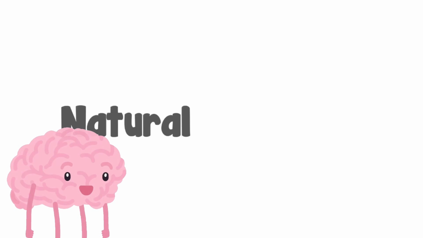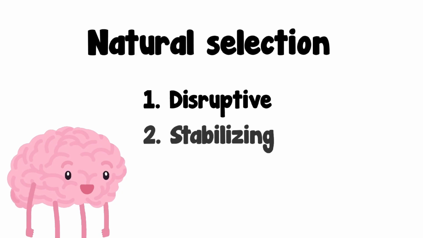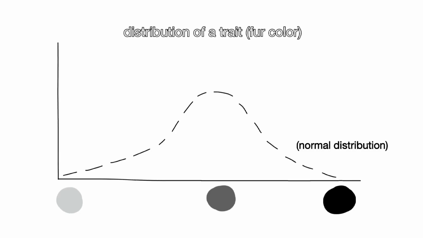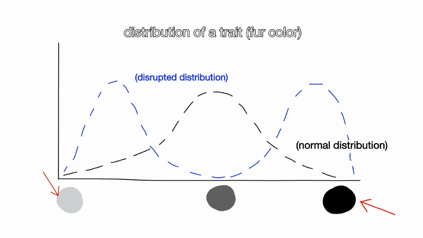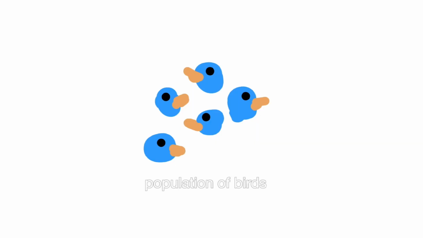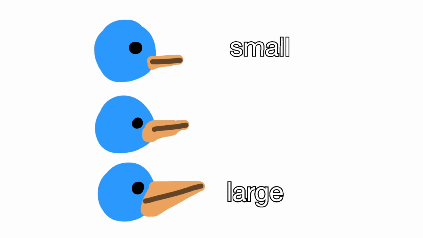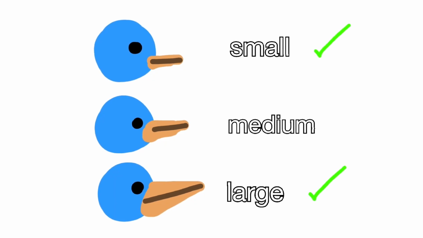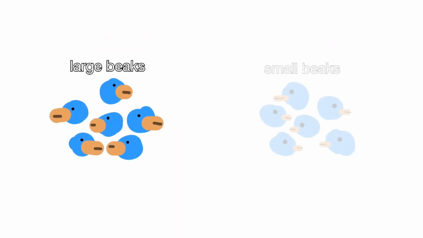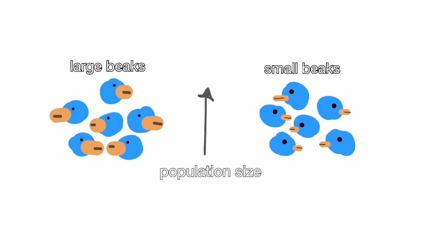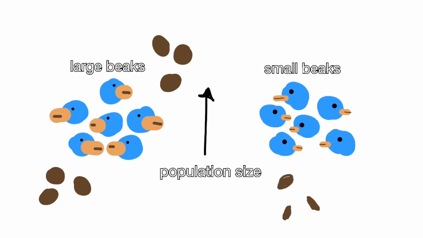To better understand natural selection, we can break it down into 3 main types. These types include disruptive, stabilizing, and directional selection. Disruptive selection is the type of selection that favors extreme traits over the intermediate ones. This means that the species with the most or least degree of some trait is selected over a species with something in between. For example, in a population of birds, both large and small beaks might be beneficial, but medium-sized beaks aren't. Over time, this can lead to the population splitting into 2 different groups of birds, with each group of bird having their own food source.